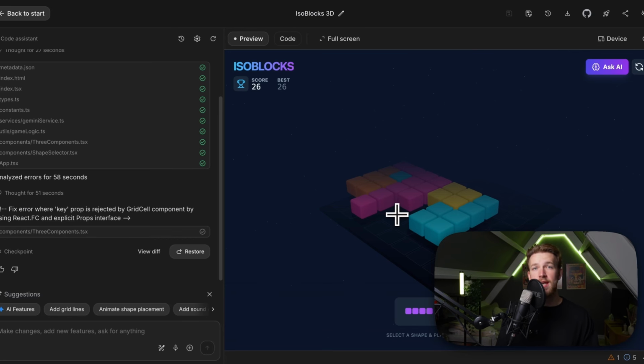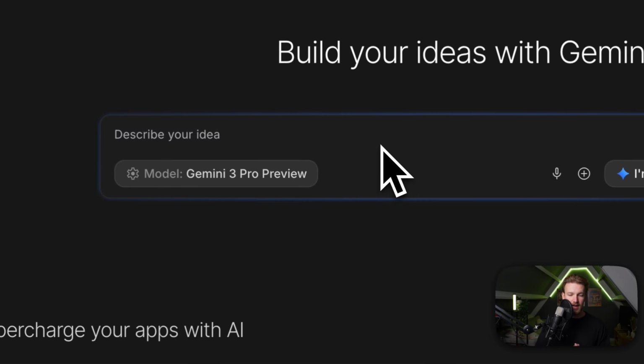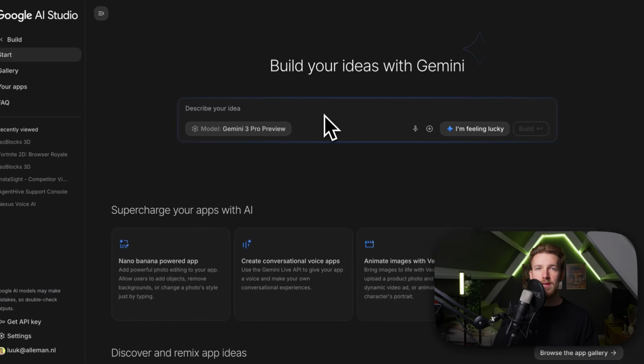But this is just a game, and we start very simple, and the next thing that we are going to create is even better because it is super advanced. So what we are going to do is go back to the start page, and right here we have our next idea. Gemini 3.0 can now analyze videos. So for example, when we have a video for social media from our competitor, we can just make an analysis based on their video. And this could be a SaaS app that will spy on competitors. So we'll just make a competitor spy app within one prompt.